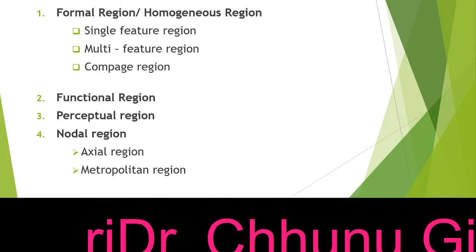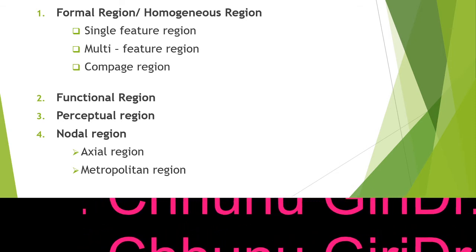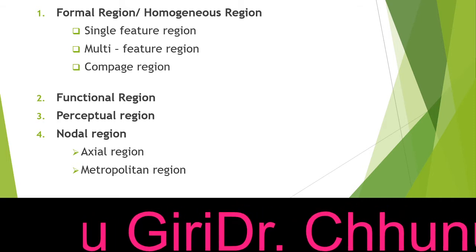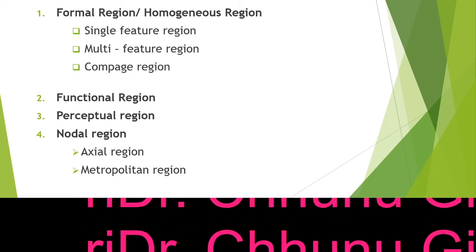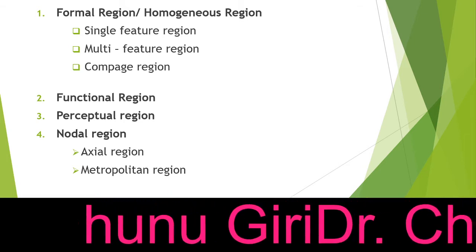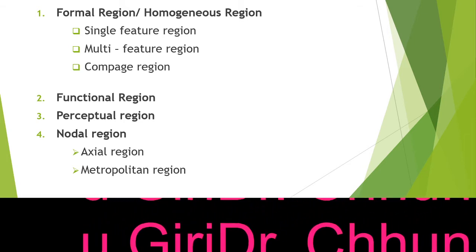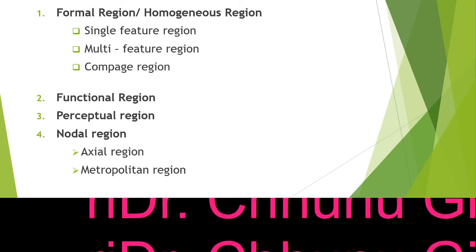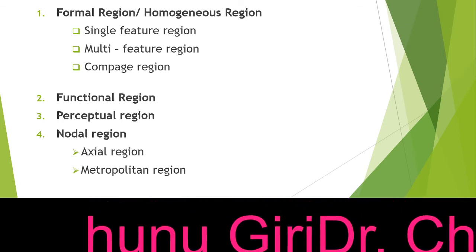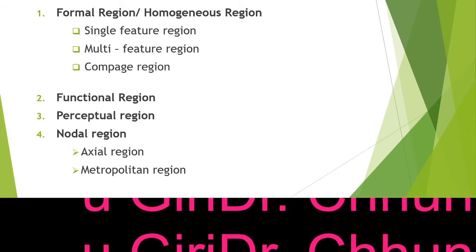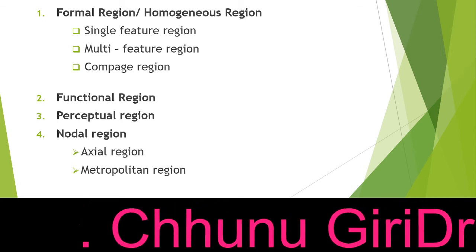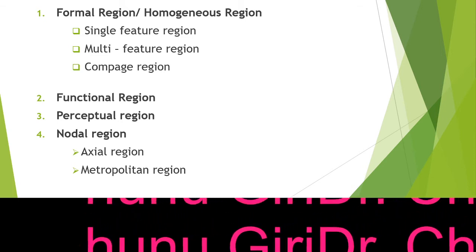Occupation-wise, people are engaged in quarries, mining, and manufacturing. Similarly, in Eastern India and Western India, people are mostly engaged in the manufacturing sectors. Okay, so compass regions means those regions which are identified mostly based on their occupation, or any kind of function they provide. Understood? Now, functional region.